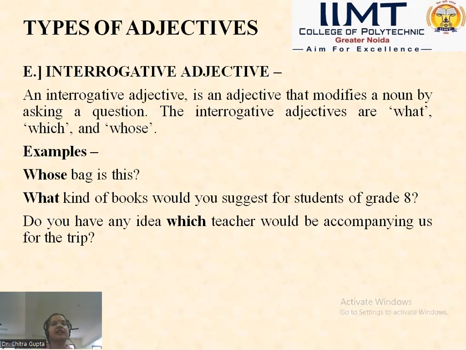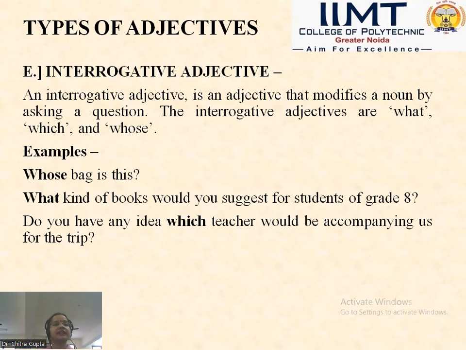So these are the interrogative adjectives from which the question has to be asked for the particular noun, which modifies a noun. Like, "Whose bag is this?" It specifies a bag, and the question is being asked that this particular bag belongs to whom. So bag is a noun, and the question is asked in relation to the bag.